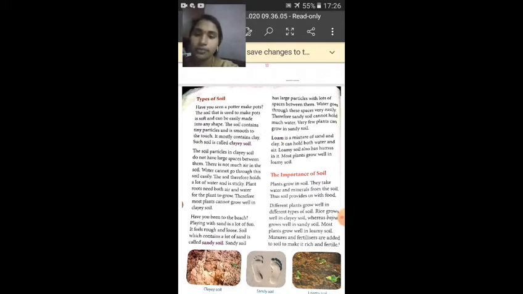Now let us read. Have you seen a potter make pots? The soil that is used to make pots is soft and can be easily made into any shape. The soil contains tiny particles and it is smooth to touch. It mostly contains clay and such soil is called clayey soil. The soil particles in clayey soil do not have large spaces between them.